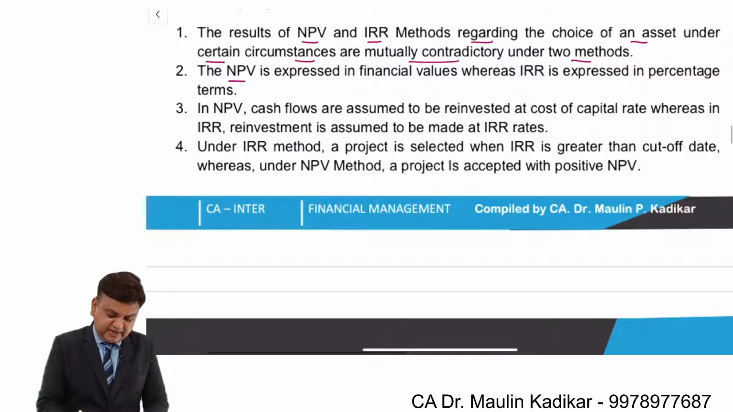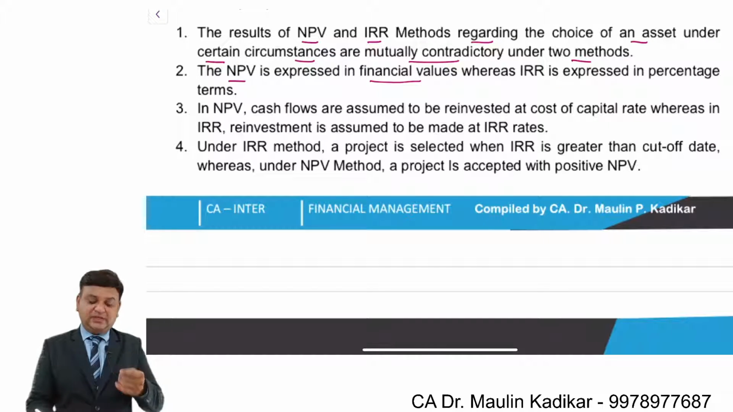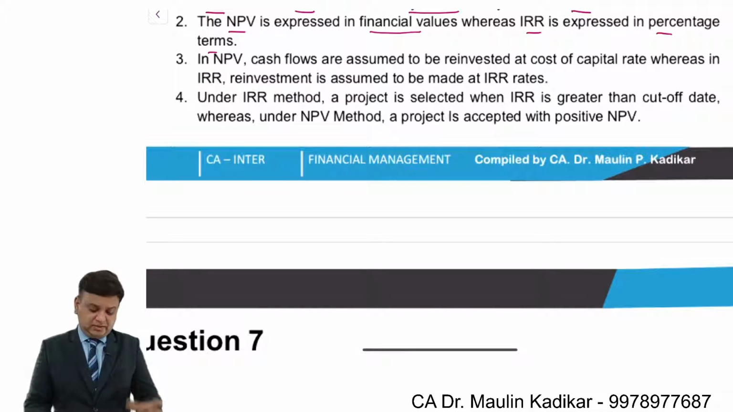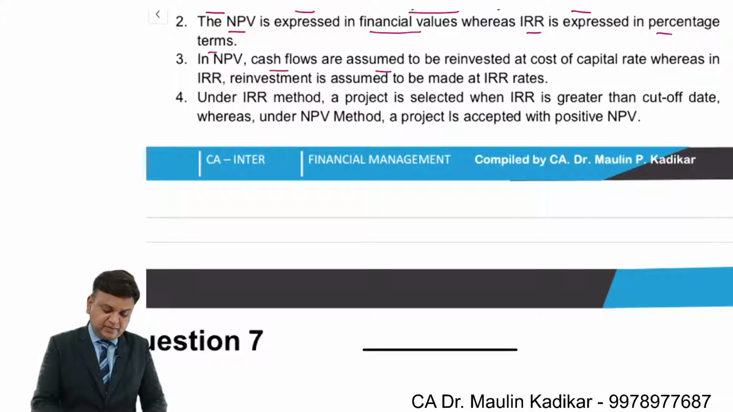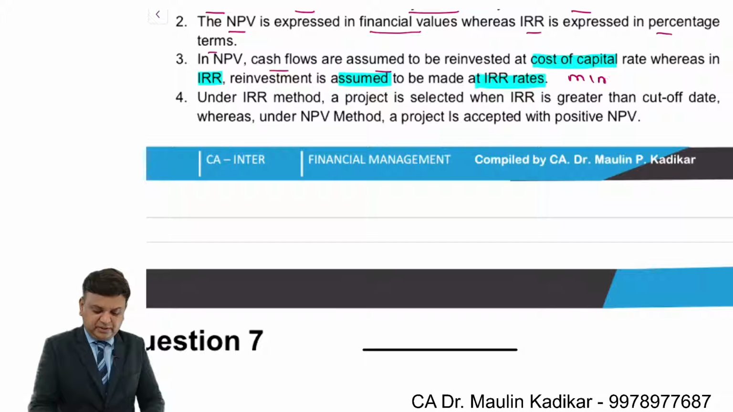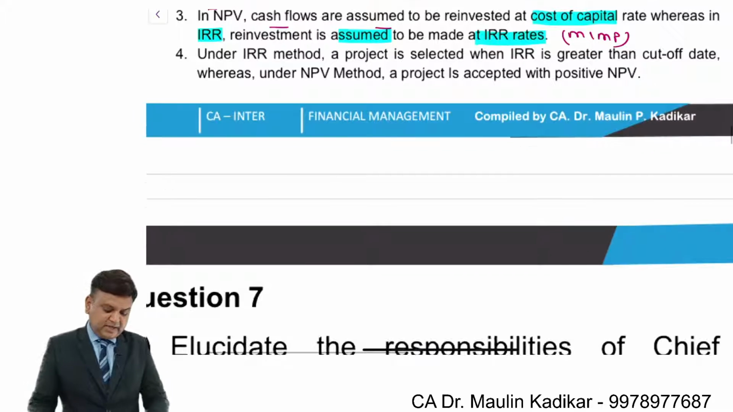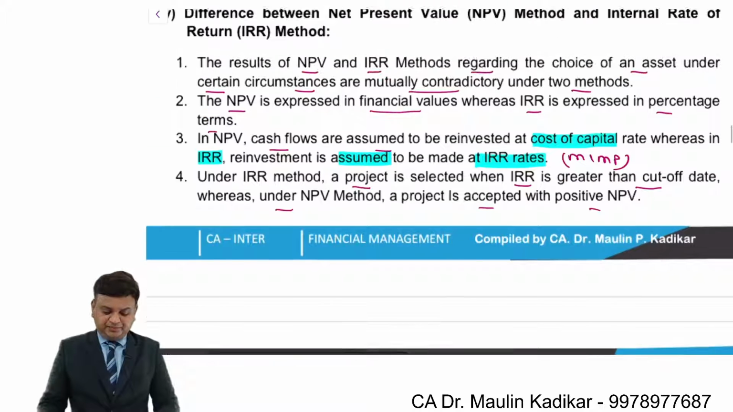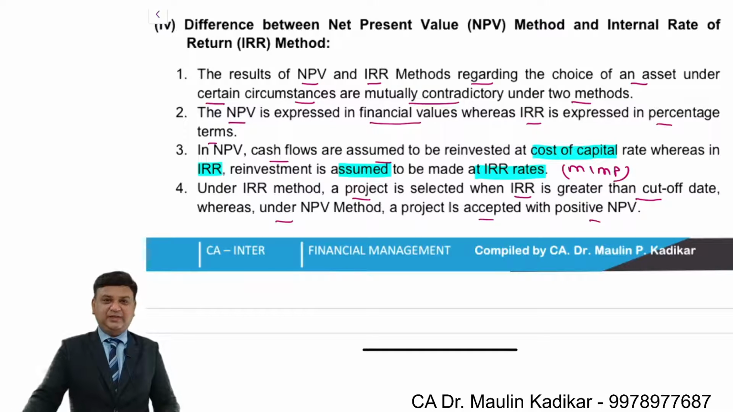NPV is expressed in financial values, that is in rupee terms, while IRR is expressed in percentage terms. Third, in NPV, cash flows are assumed to be reinvested at the cost of capital, whereas in IRR, the reinvestment is assumed to be at the IRR rate. And this is the most important difference according to me. Under the IRR method, a project is selected when IRR is greater than the cutoff rate, whereas under the NPV method, the project is acceptable when the NPV is positive. So the decision making criteria is specified by them.